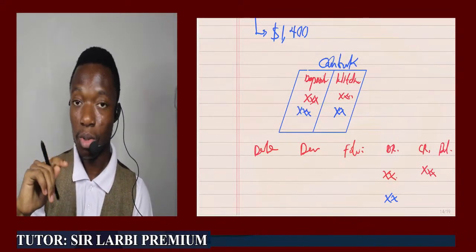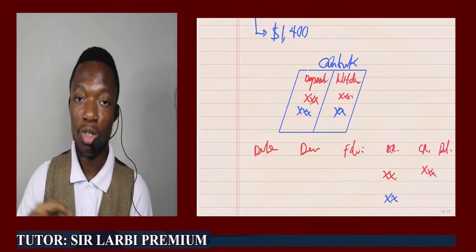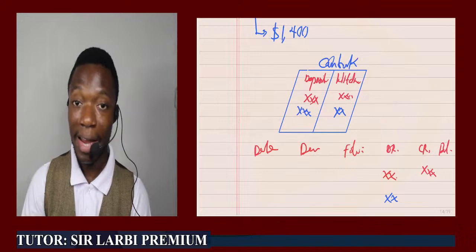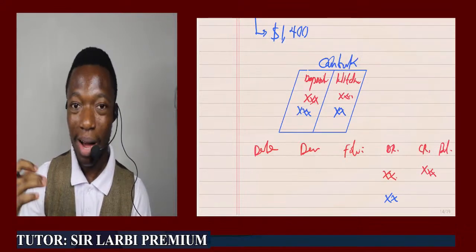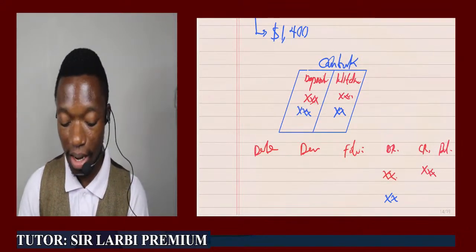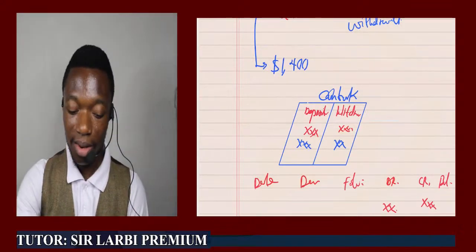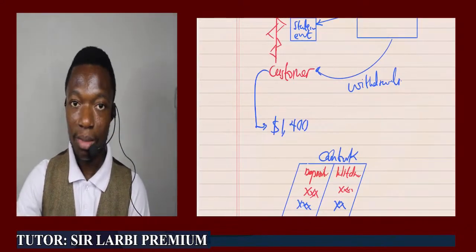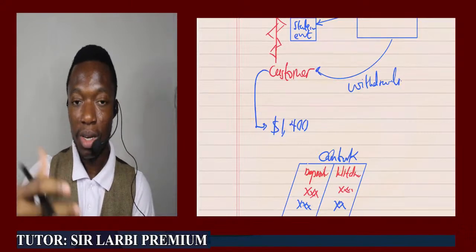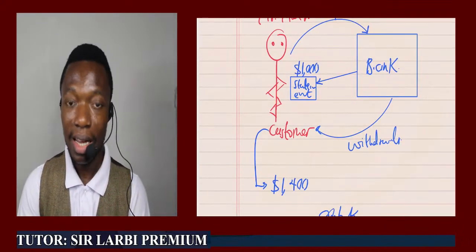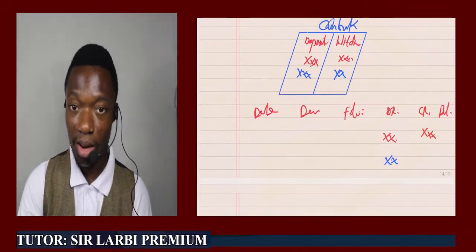Another thing we need to take note of is that the cash book is actually prepared by the customer of the bank, but the bank statement is prepared by the bank, the bankers. That is another thing you want to understand. So a bank statement is, as I said, sent periodically to a customer, detailing all the transactions that have occurred in the customer's account. Once you have gotten that, that is fine.